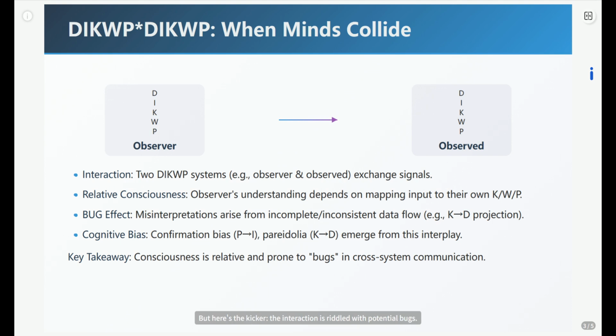But here's the kicker. The interaction is riddled with potential bugs. Misinterpretations pop up because information isn't always perfect or symmetrical. Your existing knowledge, K, might project onto new data D, creating pareidolia, seeing faces where there are none. Or your pre-existing intent P might filter incoming information I, leading to confirmation bias. It's like trying to sync two slightly different software versions. Glitches are inevitable. These bugs aren't just errors, they're fundamental to how we interact and understand minds.